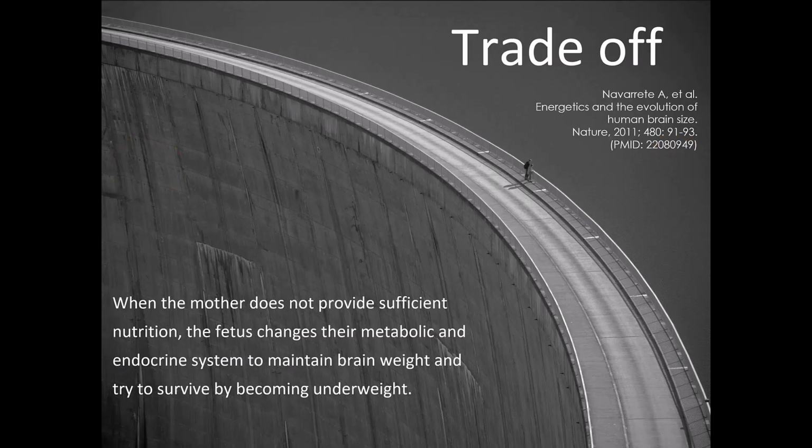We learned two things from this comparison. The first is that children get smaller when exposed to undernutrition during pregnancy. From this, the trade-off theory was developed. The idea is that if the mother does not provide sufficient nutrition, the fetus will change its metabolic and endocrine system to become smaller in order to protect the weight of the brain.